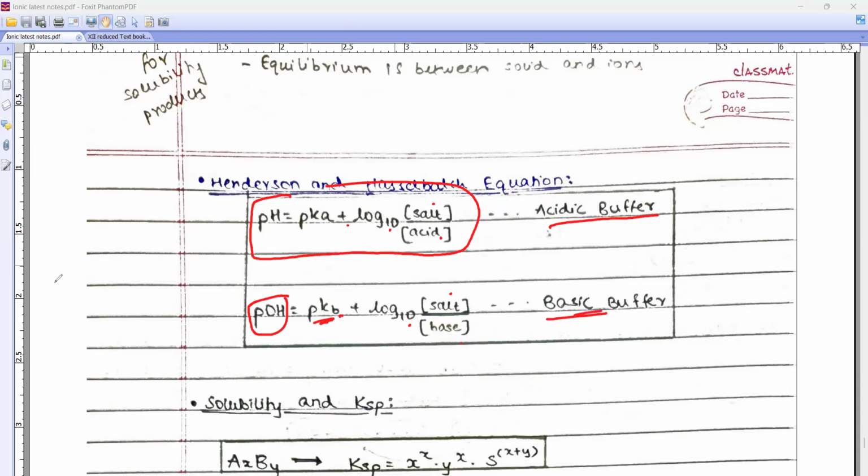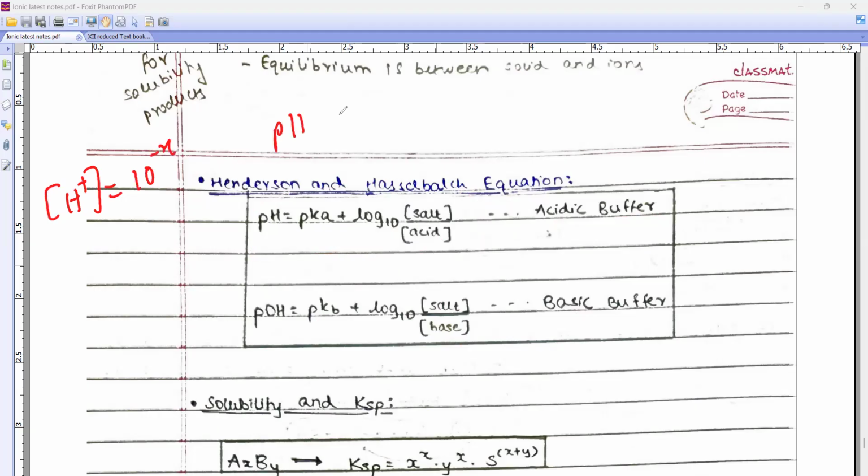Okay, Zoya beta, how to find pKa? It is minus log to the base 10 of Ka. Last class, beta, I gave one trick. Zoya, if H plus ion concentration is 10 raised to minus X, then my pH is X. Clear? Okay.